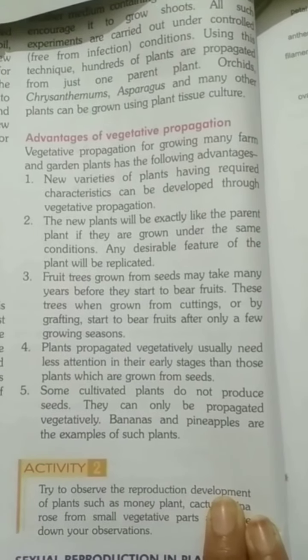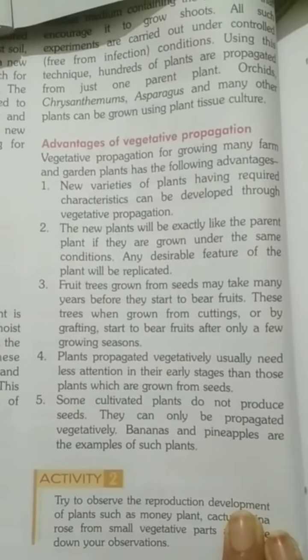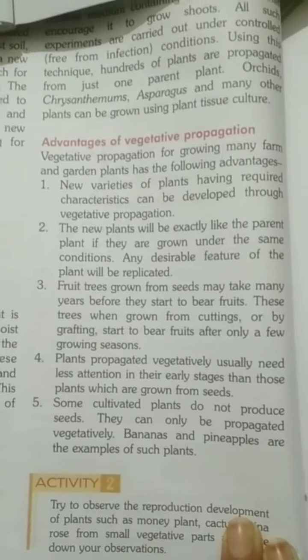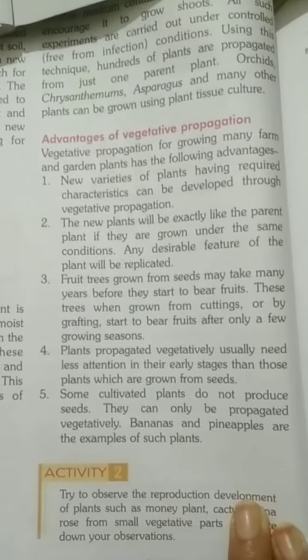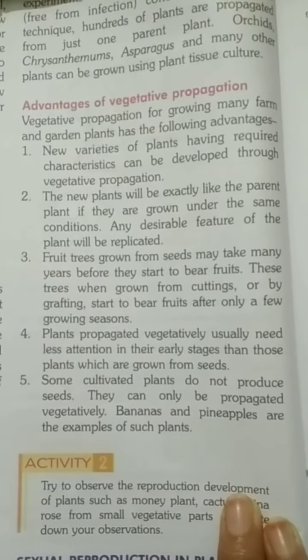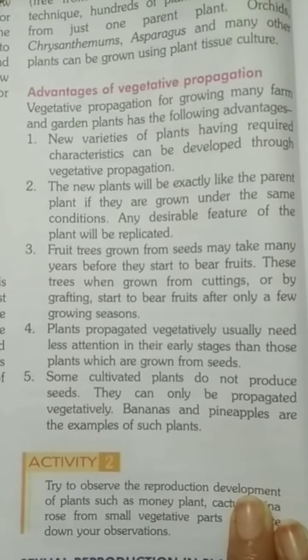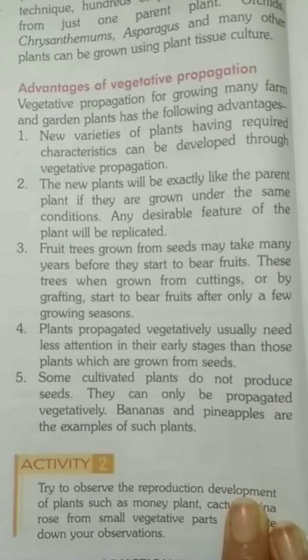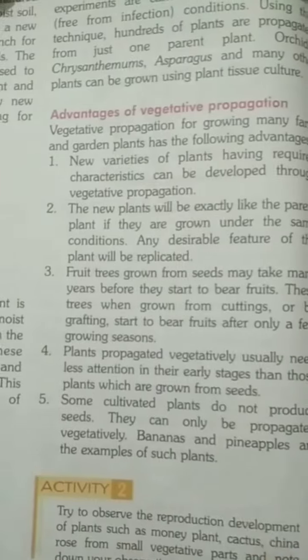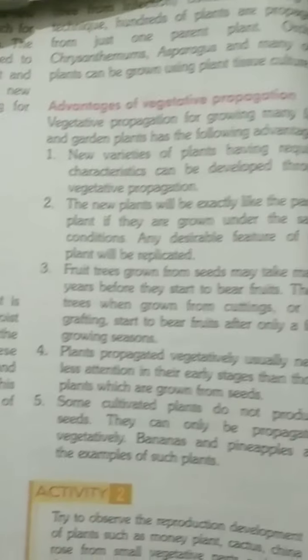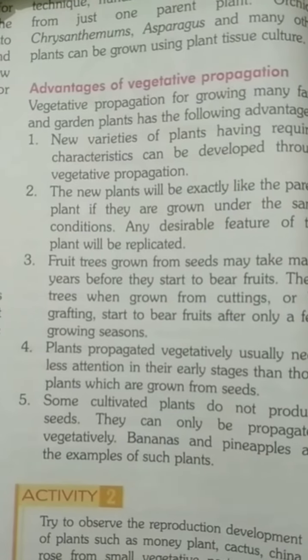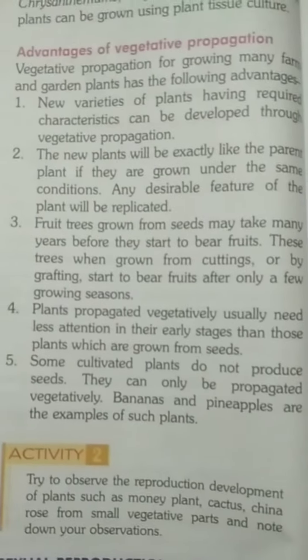We have seen the examples of layering and grafting. In grafting, the two plants are cut and the scion and the stock are placed together. They are tied. That process is very useful. The new plants will be exactly like the parent if they are grown under the same conditions. Any desirable feature of the plant will be replicated. They grow exactly the same as the parent plant.